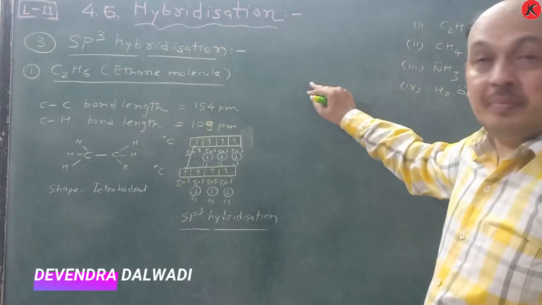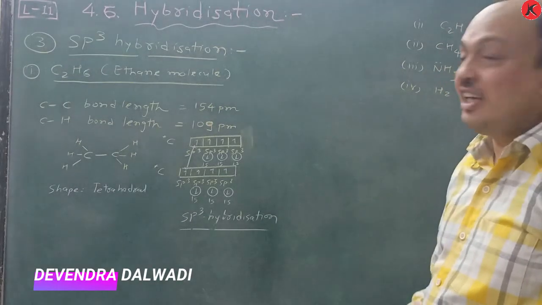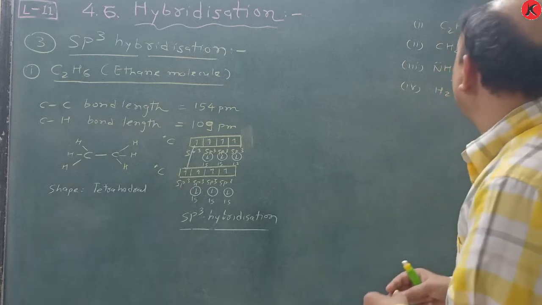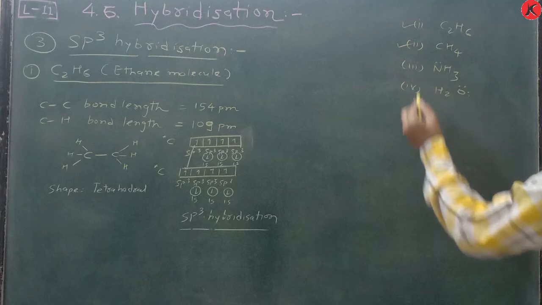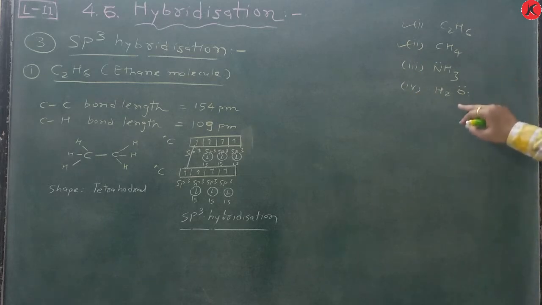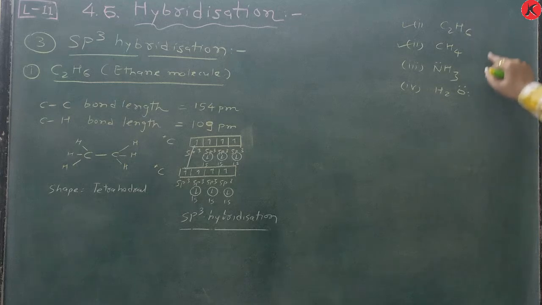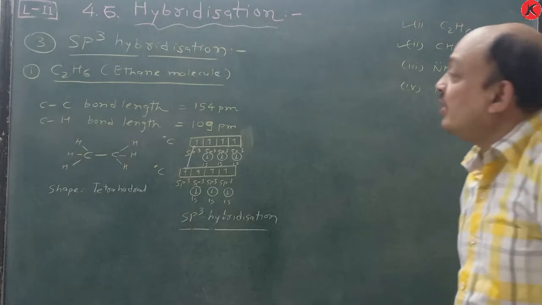Now, the third hybridization is sp3 hybridization. We follow this in the following order: first C2H6, second the methane molecule, third ammonia, and fourth the water molecule. This discussion is very important. To understand it, let's start with C2H6.